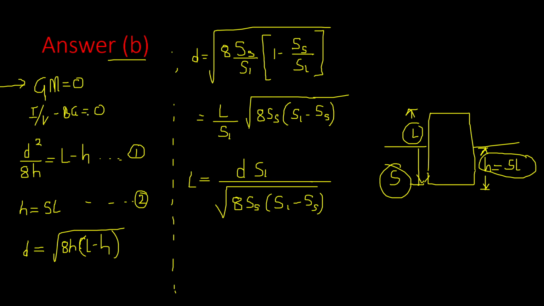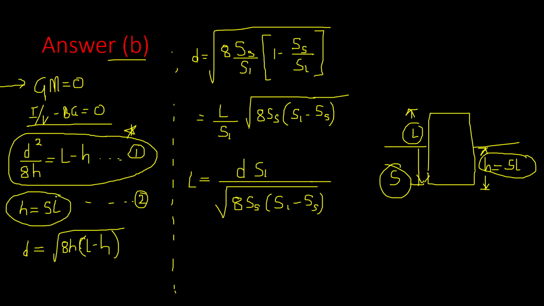So the first equation we can get by solving this I by V minus BG. So it will be d square by 8h is equal to L minus h, very important. And the second one is h is equal to S into L. This is also very important. So by using these two equations, we can find out the desired relation.